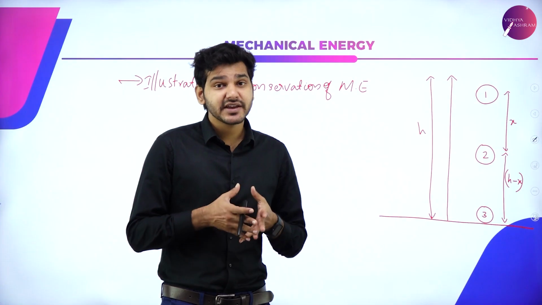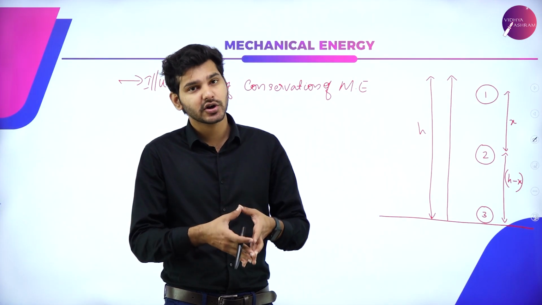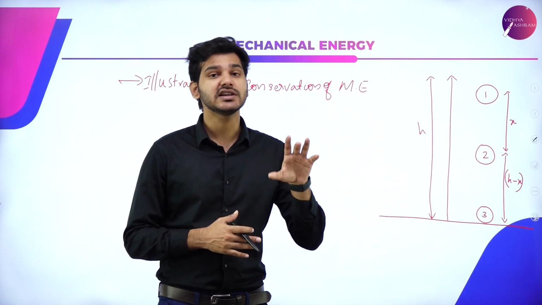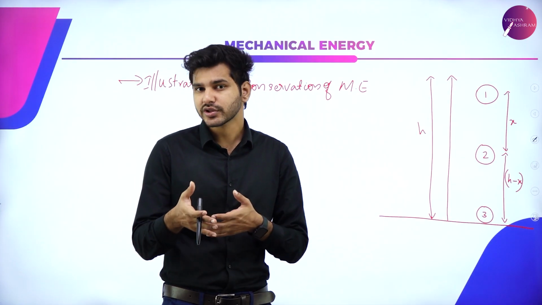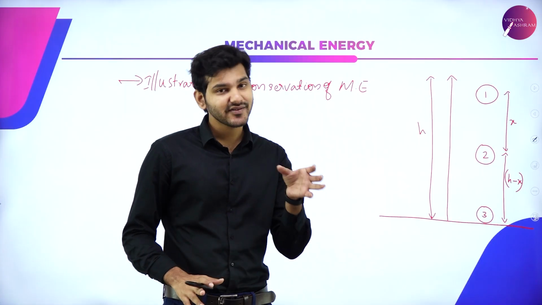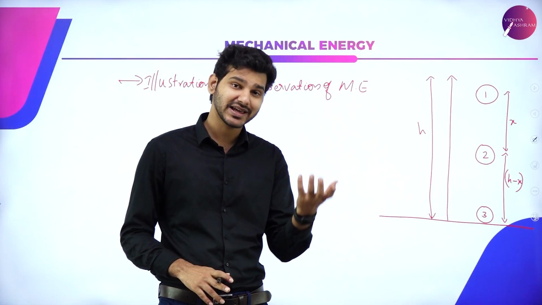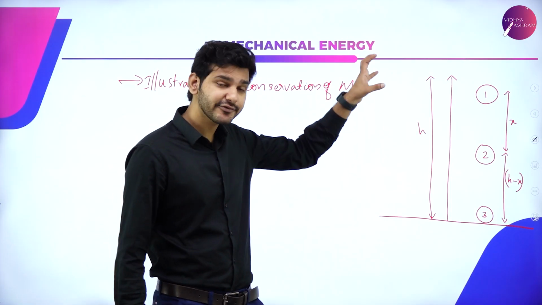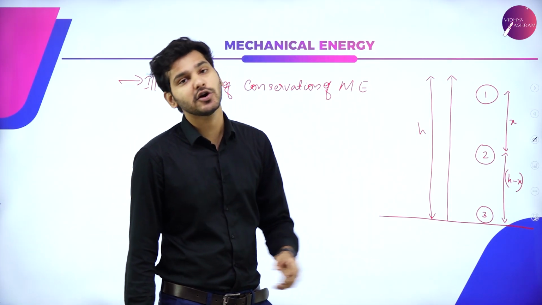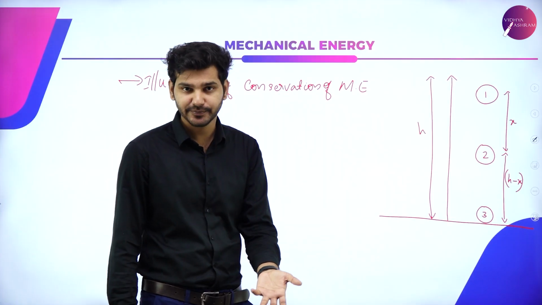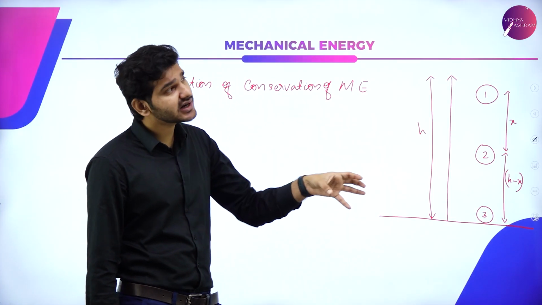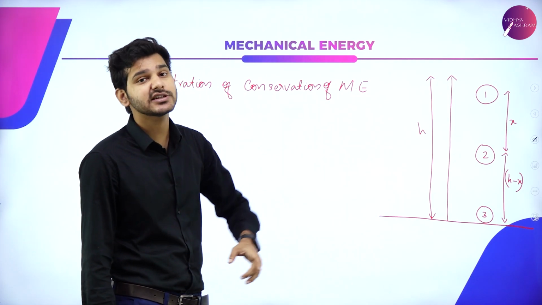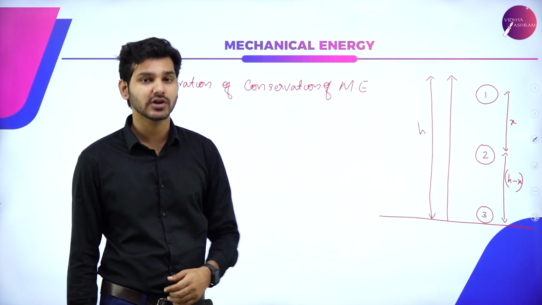I told you that if conservative forces are doing work on a system, then the mechanical energy is conserved. We should know that gravitational potential energy, or simply gravity, is a conservative force. The gravitational force pulling down on any object is conservative. So by the definition we just learned, the mechanical energy of a system should be conserved if gravity is acting on it.